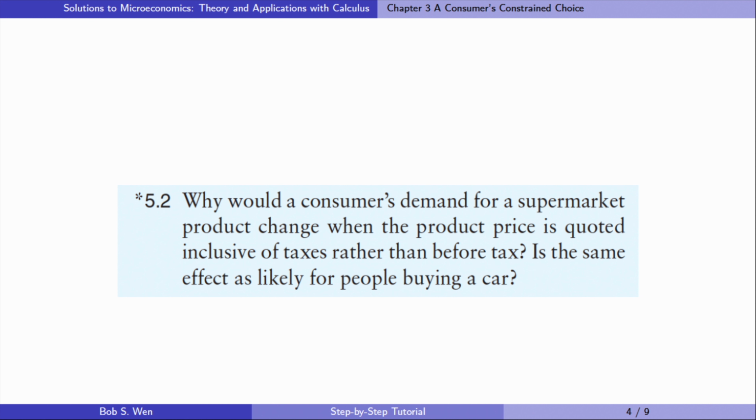Let's solve exercise 5.2. Why would a consumer's demand for a supermarket product change when the product price is quoted inclusive of taxes, rather than before tax? Is the same effect as likely for people buying a car? Behavioral economists believe that people are more likely to consider information if it is presented in a way that grabs their attention or if it takes relatively little thought or calculation to understand.